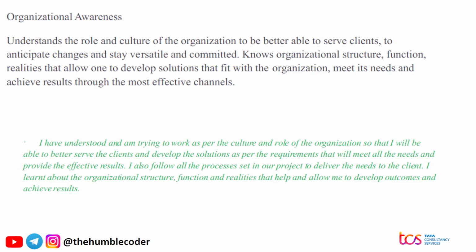Next is regarding organizational awareness. Make sure to read these, like what is expected from you. Now the comment that you can set for this is, I have understood and I am trying to work as per the culture and role of the organization so that I will be able to better serve the clients and develop the solution as per the requirements. I also follow all the procedures set in our project to deliver the needs for the client.